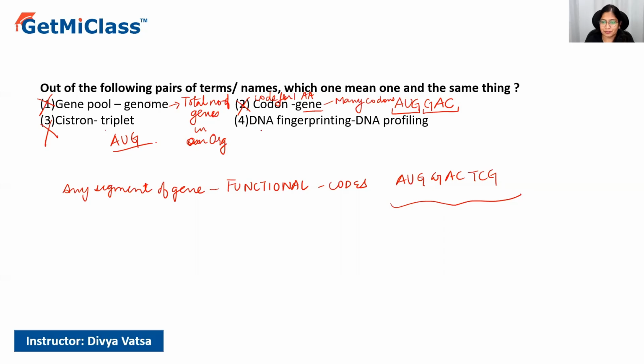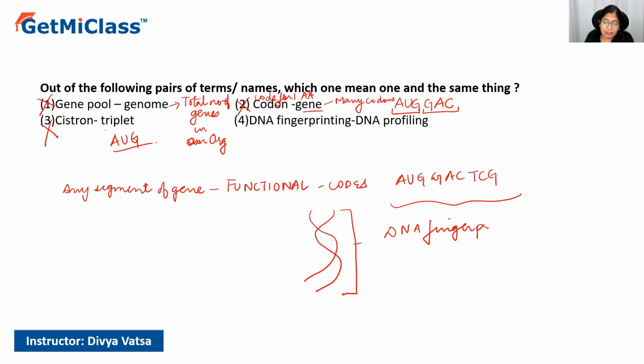Let's have a look at option 4, DNA fingerprinting. So in DNA fingerprinting, what are we going to do? We are going to do profiling of the whole DNA. So how does our whole DNA look? What are its codes from top to bottom? What all genes are there? What are the codons which are present? That is all called DNA fingerprinting.